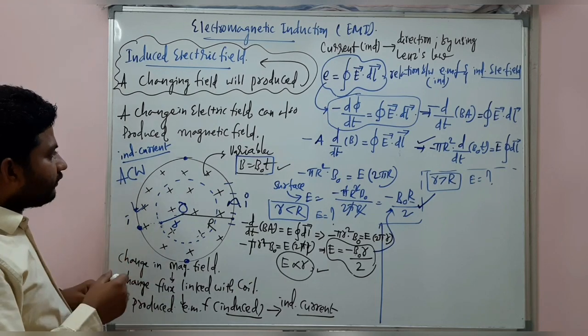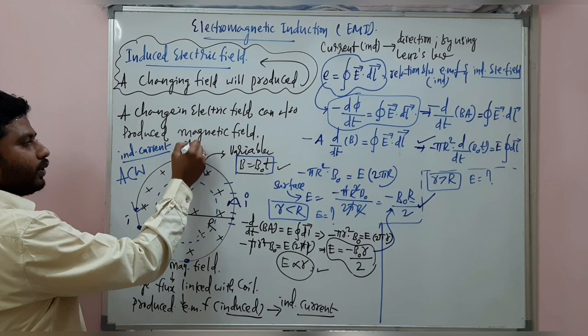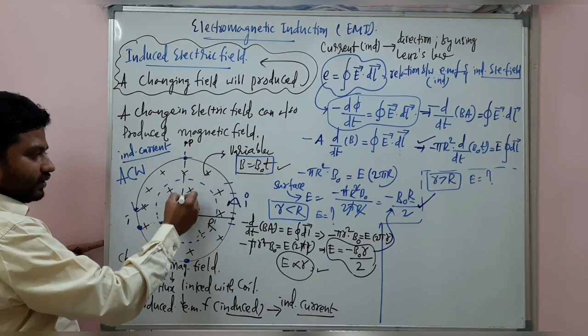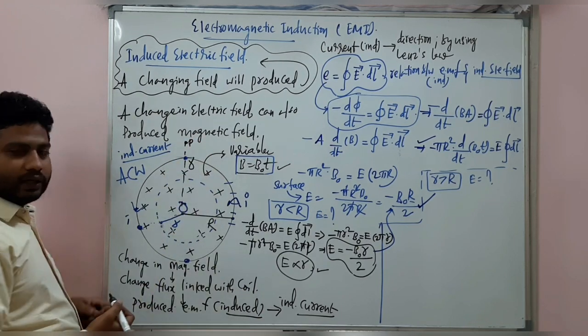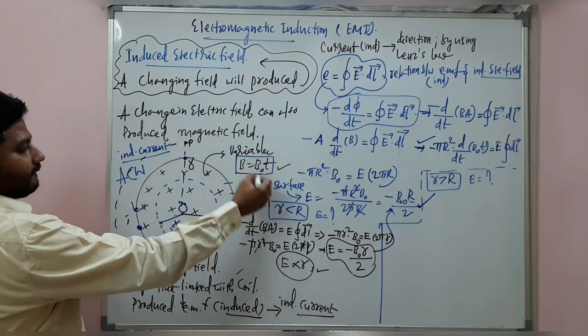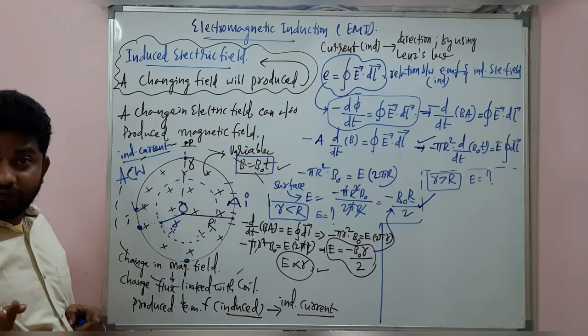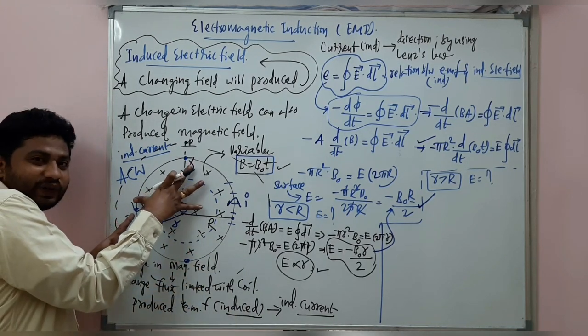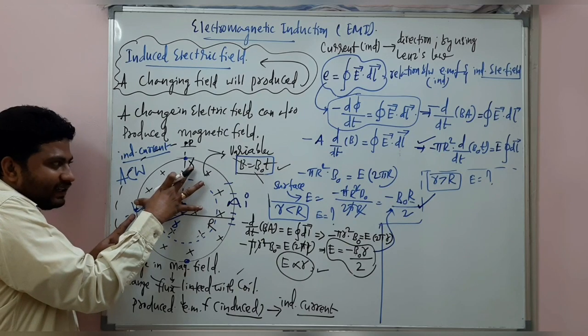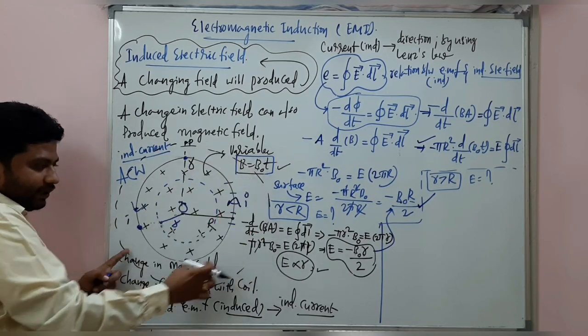Now the point of consideration is somewhere here. Look at this interesting part. This is small r now, second case. See carefully, this is the imaginary circular ring, where the magnetic field is present only in this area. In this area, there is no magnetic field.